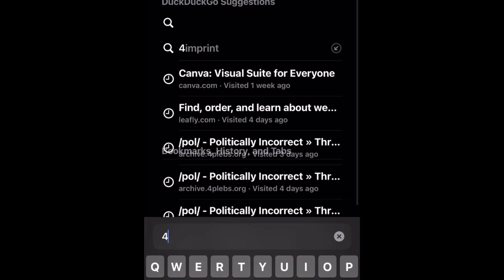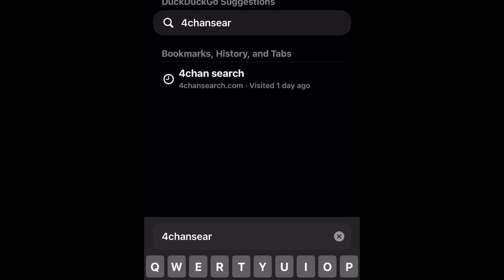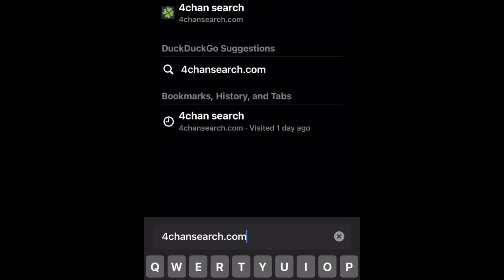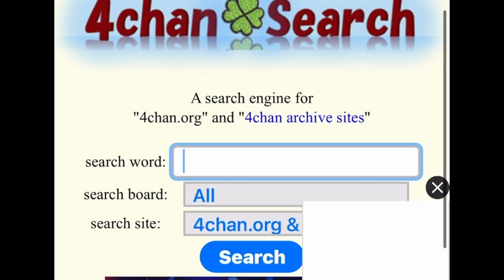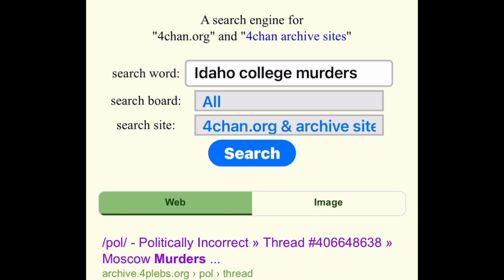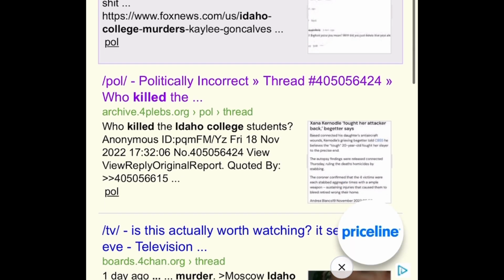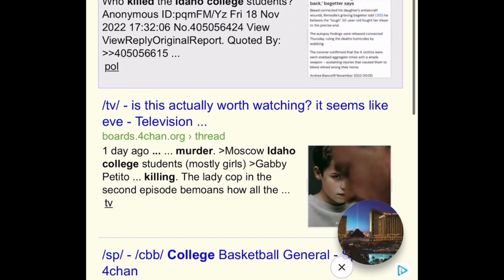So here is just typing in 4chansearch.com on any browser. And then you click it and it brings you here. And then you are able to put in any search word you'd like. I'm putting in Idaho College murders. You can do Idaho 4. You can put in somebody's name. You can search for something that has nothing to do with Idaho. And then it'll just show a bunch of posts.